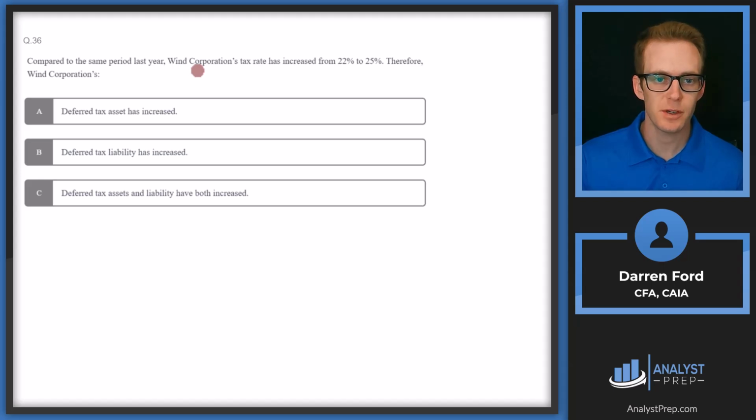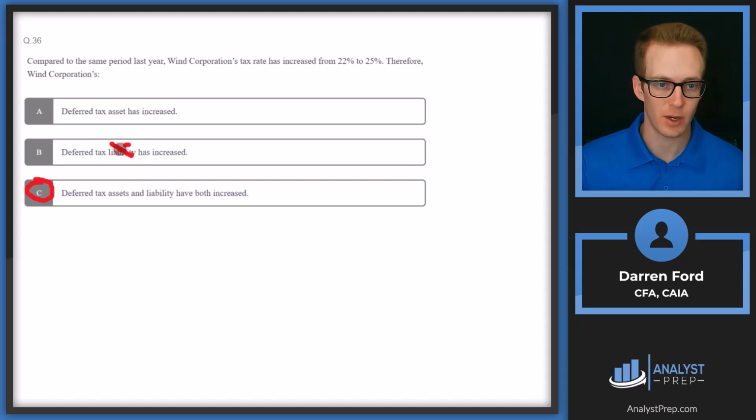Compared to the same period last year, Wind Corporation's tax rate has increased from 22% to 25%. Therefore, Wind Corporation's A, deferred tax asset has increased, B, deferred tax liability has increased, or C, deferred tax assets and liability have both increased. So this one's going to be answer C. An increase in the tax rate is going to make these values both go up because it's creating a higher amount that the corporation technically is going to owe in the future.